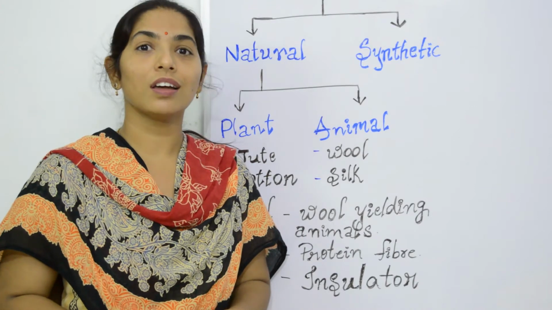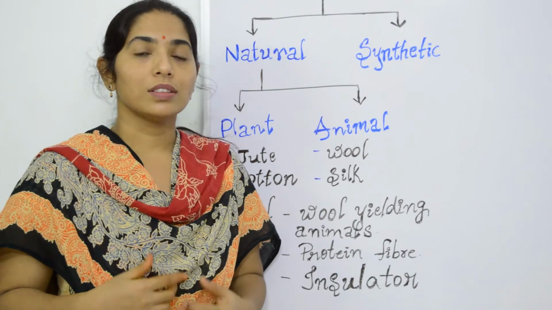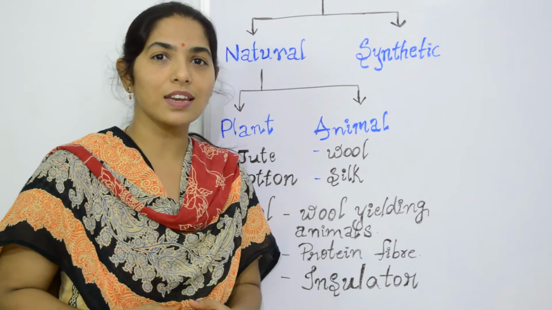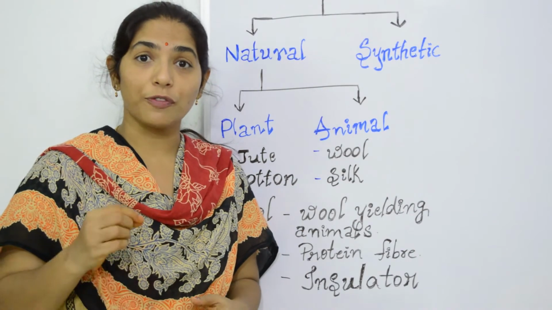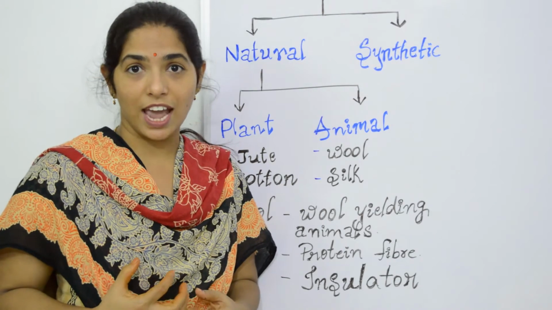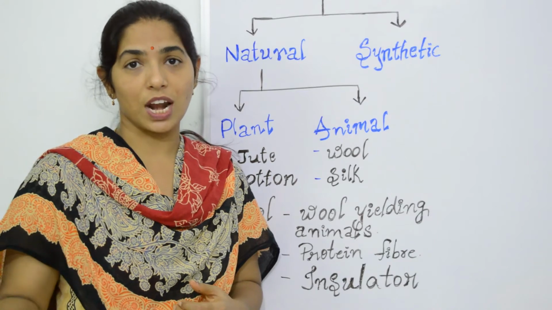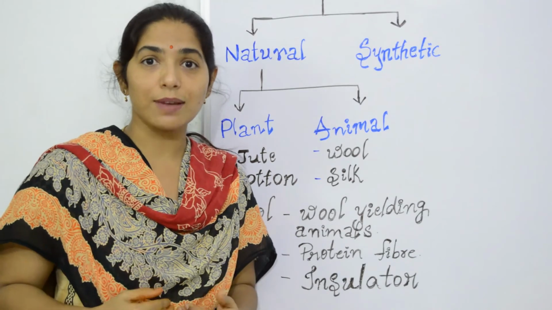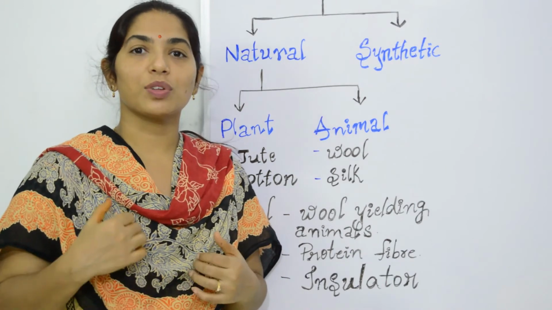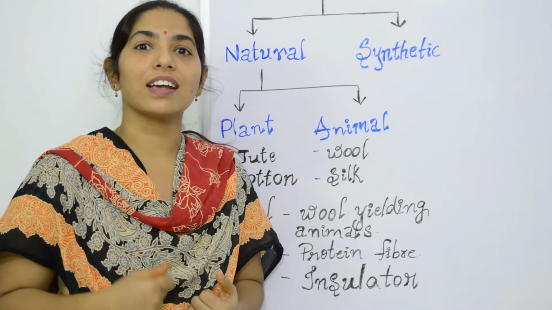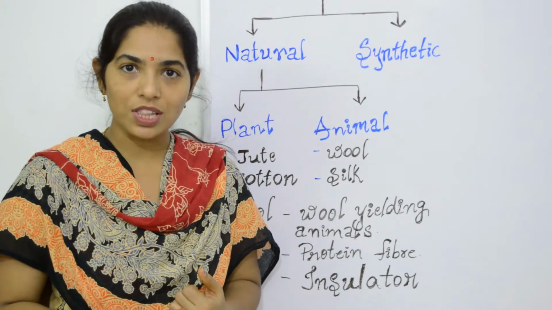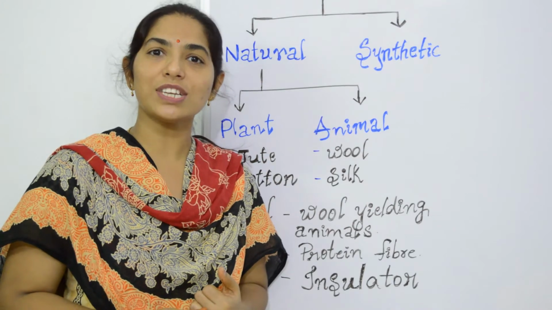Can you guess, children, when do we wear woolen clothes? Exactly, it is in the winter season. So this woolen fiber is actually highly porous. It has tiny pores in the fiber, which trap the air coming from the surrounding environment, and at the same time it does not allow our body heat to escape. So that's why it acts like an insulating material. It is the reason we wear woolen clothes, so that they protect us from the winter cold.